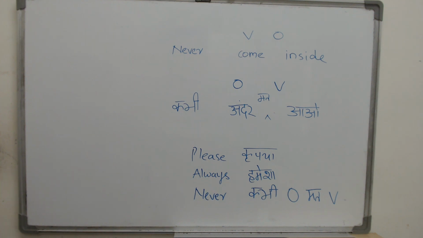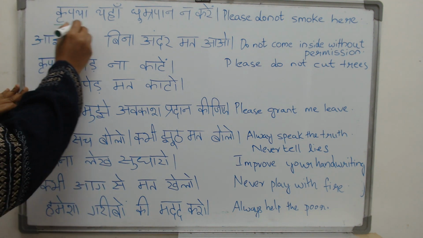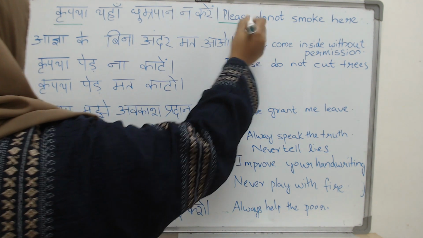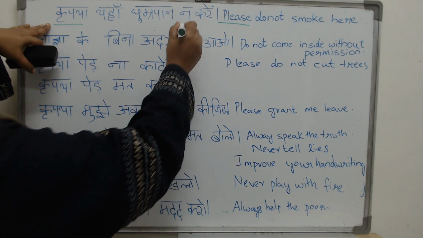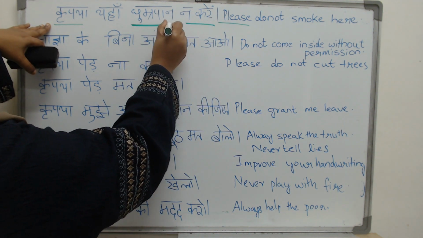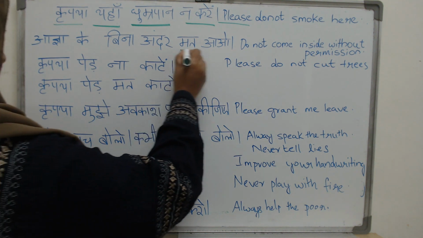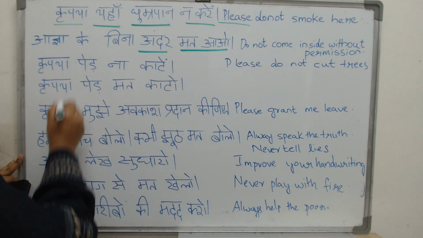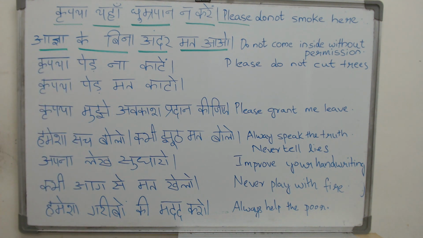Now let us see some sentences. Now here we have some imperative sentences. Let us start translating them. Whether it is English or Hindi, you will start with the please. Kripaya. Kripaya yahan dhumrapan na kare. Please do not smoke here. आज्ञा के बिना अंदर मत आओ. Do not come inside without permission. कृपया पेड़ ना काटें.